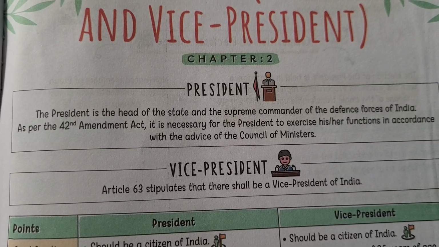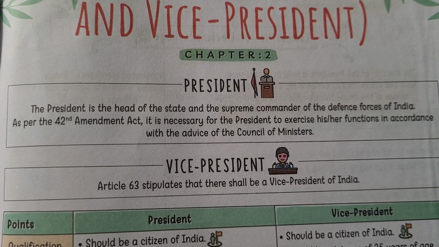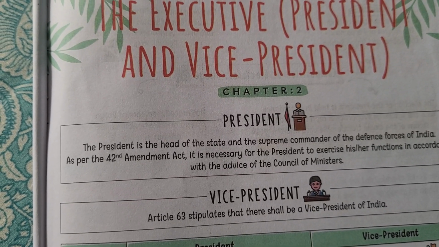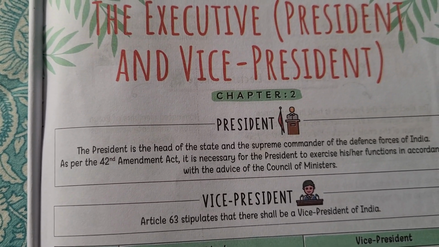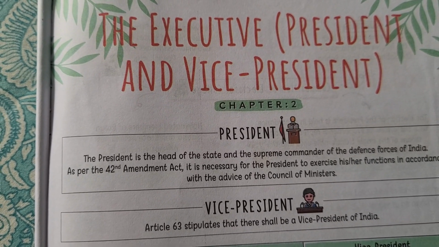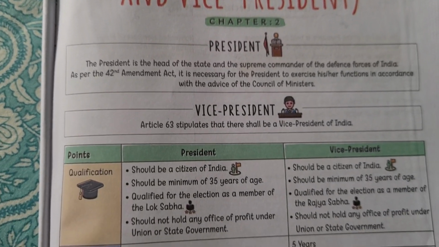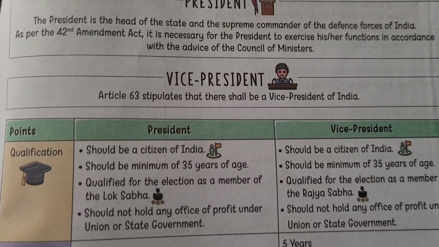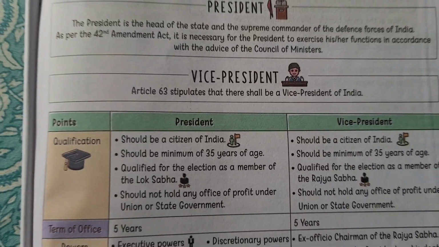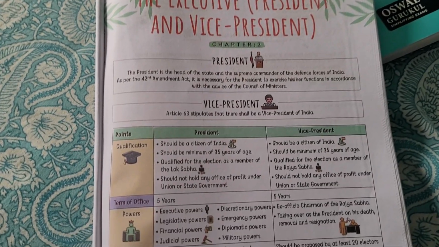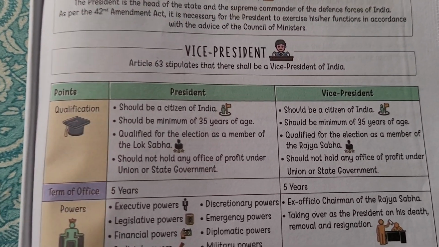President. The president is the head of the state and the supreme commander of the defense force of India. As per the 42nd Amendment Act, it is necessary for the president to exercise his or her functions in accordance with the advice of Council of Ministers. Vice President. Article 63 stipulates that there shall be a Vice President of India. Now, let's talk about President and Vice President point wise.